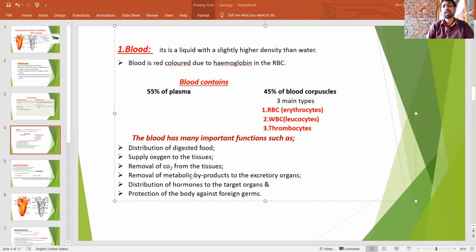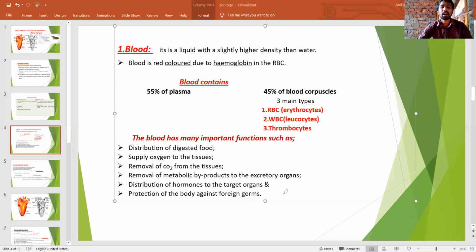The distribution of hormones to the target organs means the endocrine glands. What is the function of endocrine glands? They release the hormones. The endocrine glands are ductless glands.